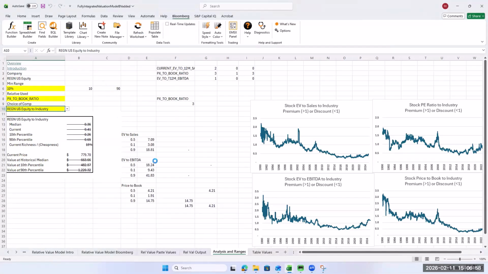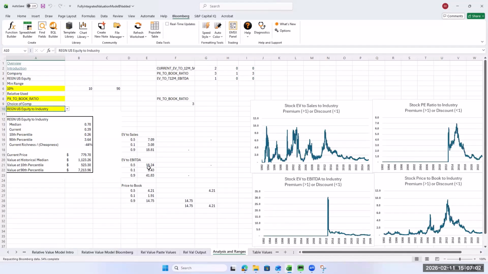What EV to EBITDA then? What EV to EBITDA? Well, it depends. If it's insurance, it's price to book. If it's healthcare services, pharma, if it's pharma with heavy research and development, price to book makes the most sense. If it's a hospital, you could get away with EV to EBITDA. Maybe you could try both. You can do both and look at them and see which one's more reasonable.